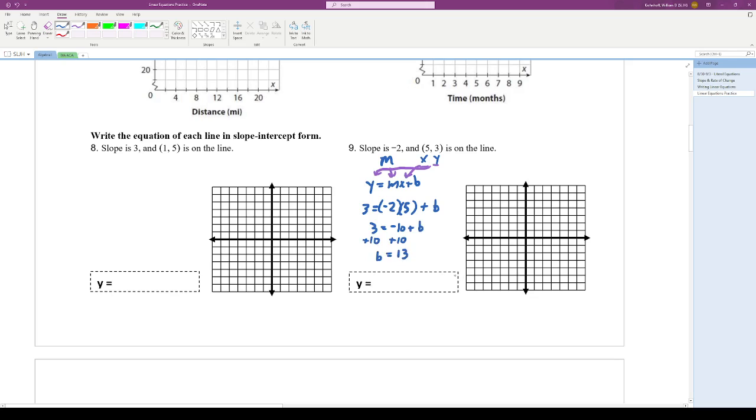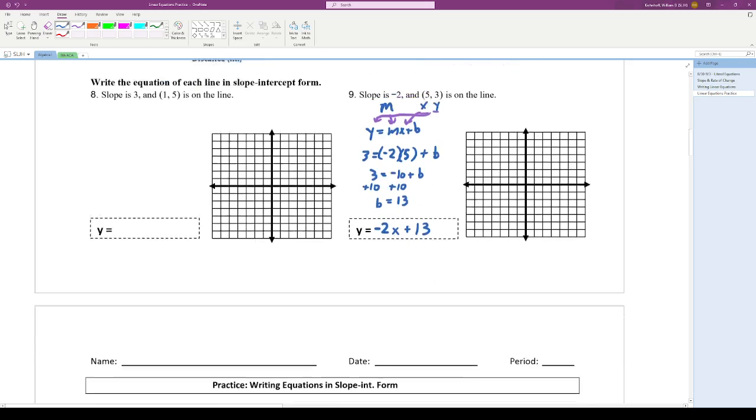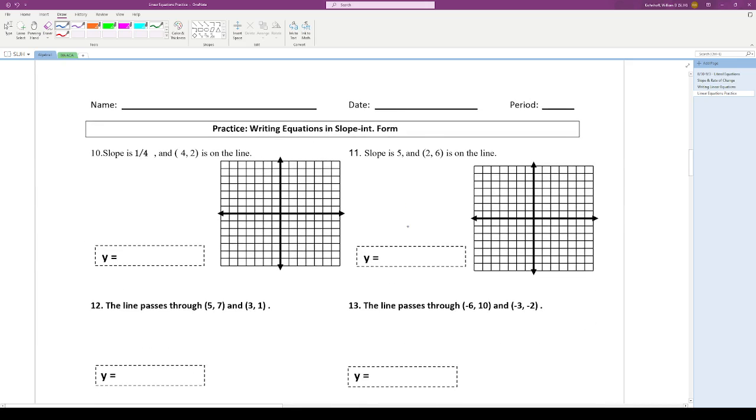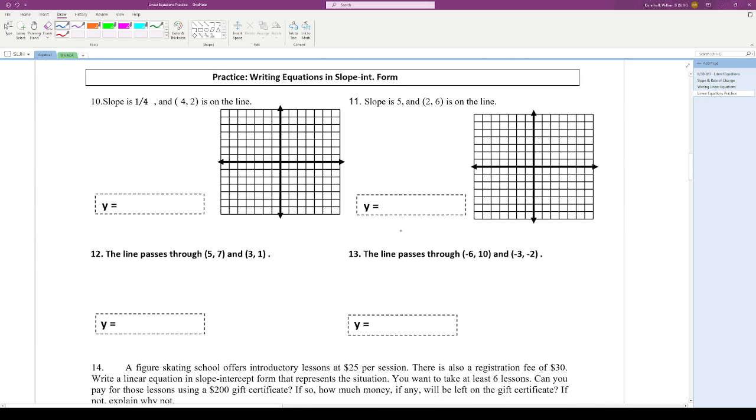Then we can write our entire equation in general form without a specific y and x. Our slope was negative 2, so negative 2x, and our offset is 13, so plus 13. And then from there, you'll graph that. Again, we'll do some graphing a little bit further down, so I'll let you look at that further on if you need it. We have some more similar examples.